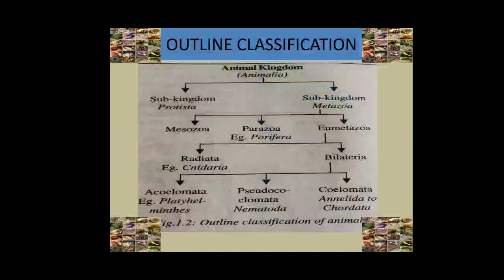Eumetazoa includes true multicellular organisms. Eu means true. So Eumetazoa animals are true multicellular animals. They have organ system grade of organization. Eumetazoa is further divided into two grades, namely Radiata and Bilateria.